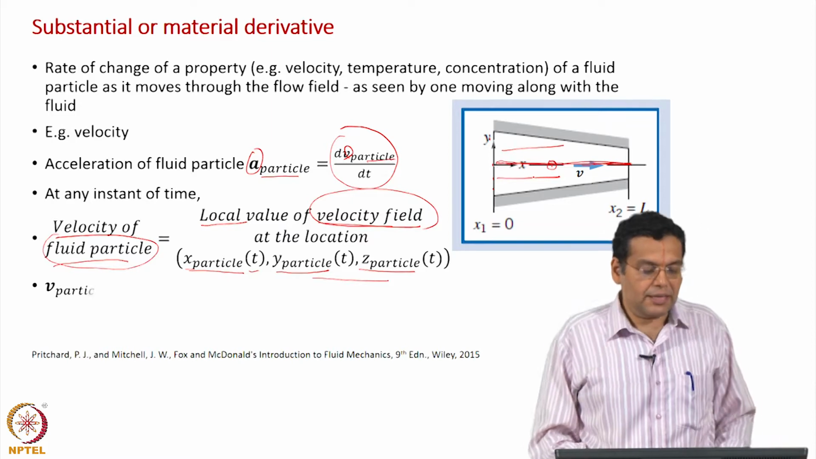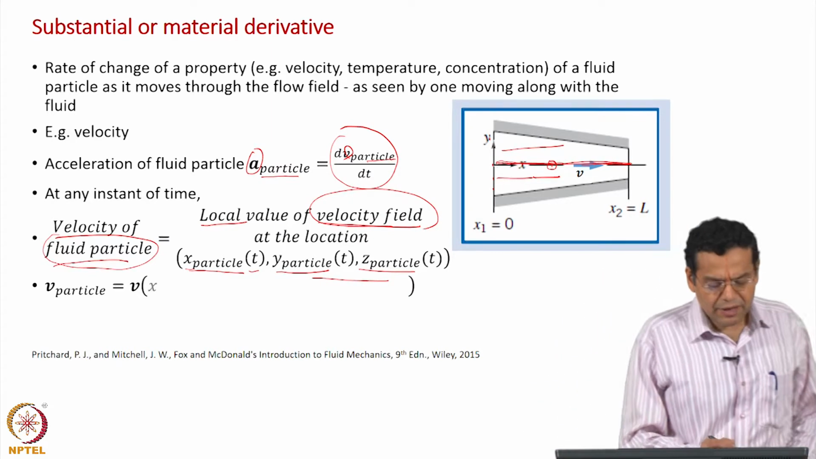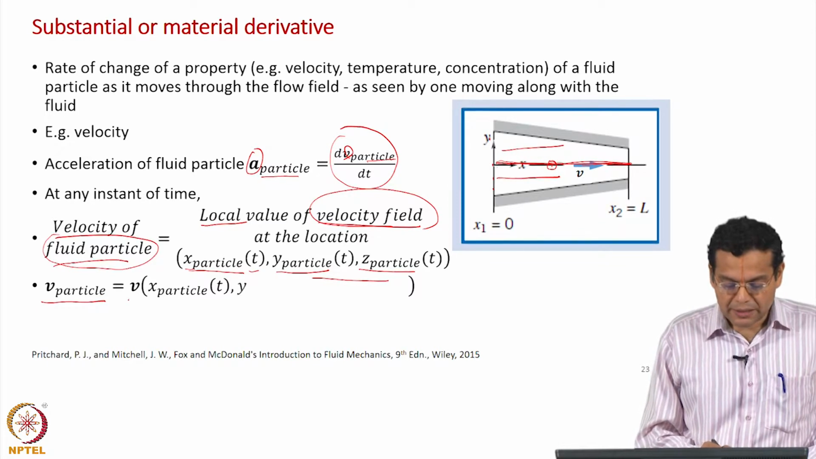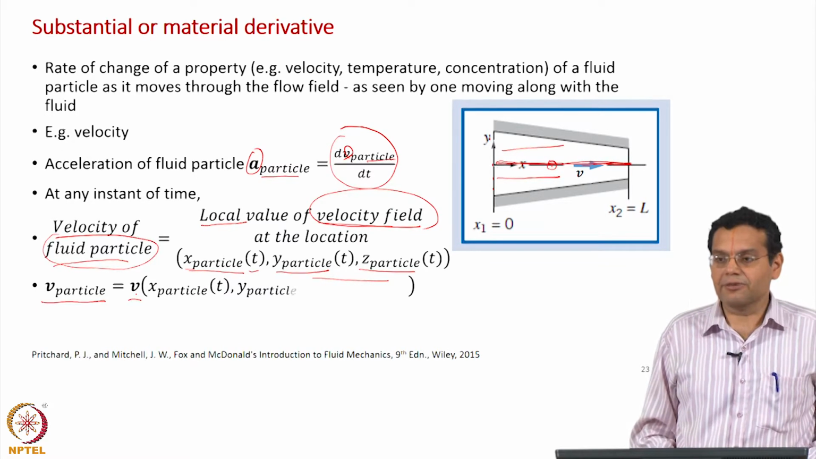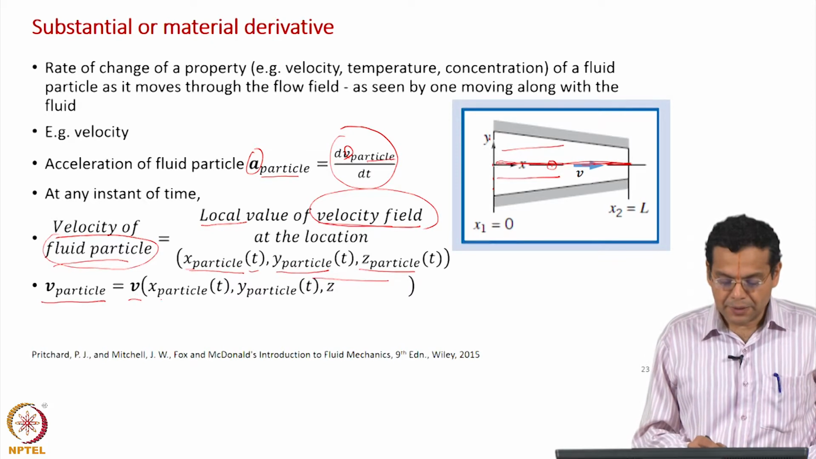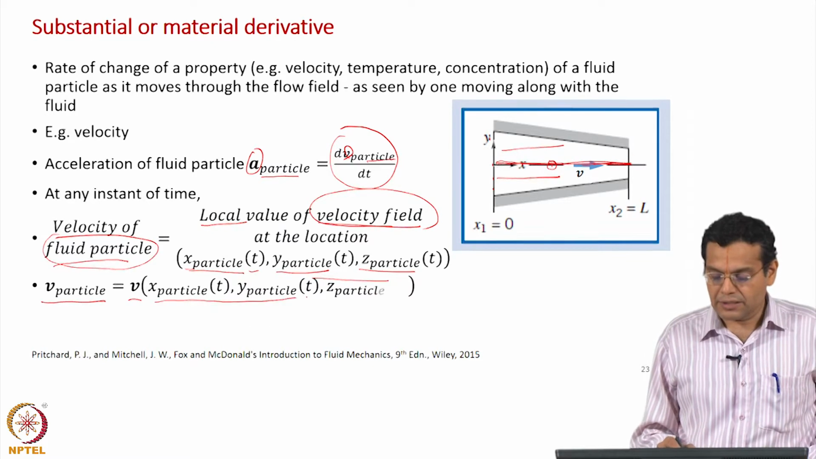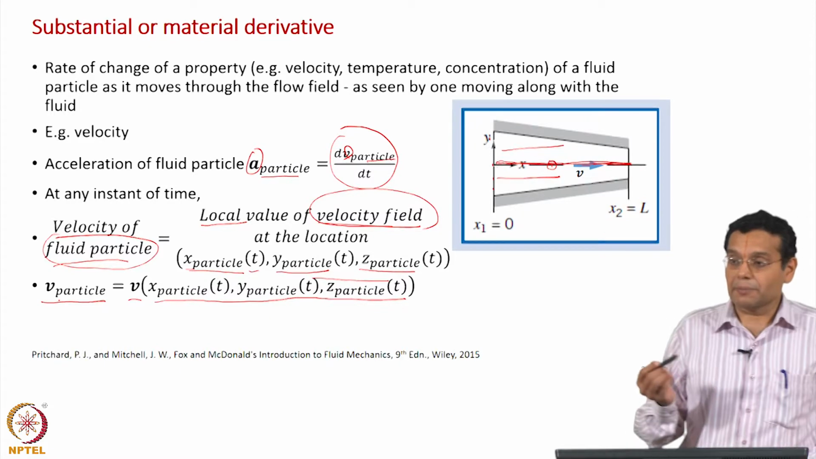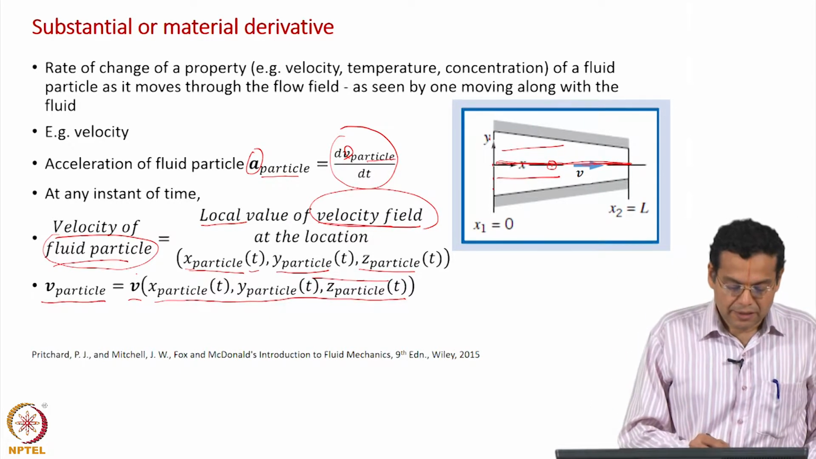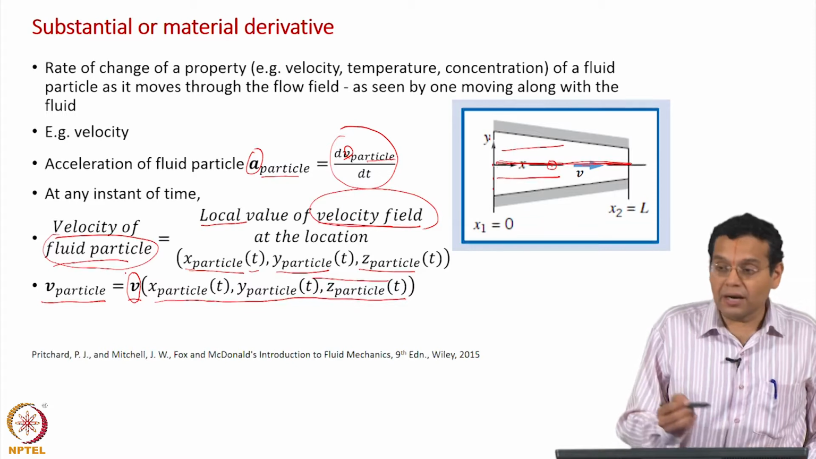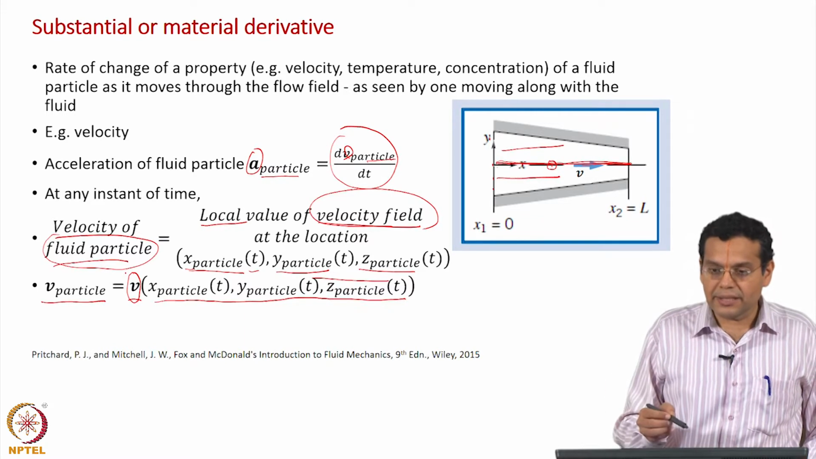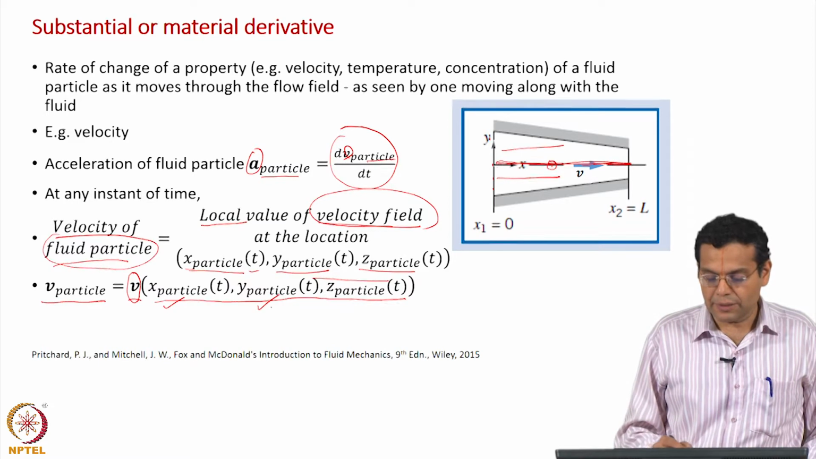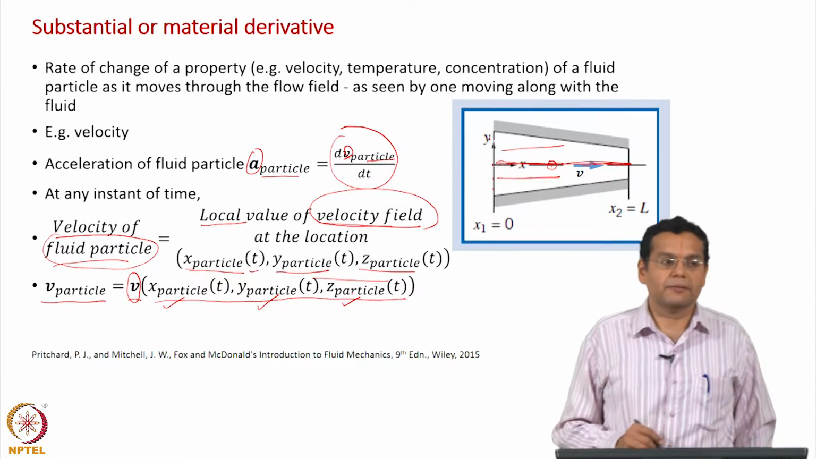If you want to write this as an expression, the velocity of the particle is equal to the velocity in terms of the Eulerian field at what location? The location at which the particle is present. The left hand side is the velocity of the particle, which is equal to the velocity given in the Eulerian field, not at any location, but at the location at which the particle is present, given by the coordinates x particle, y particle and z particle.